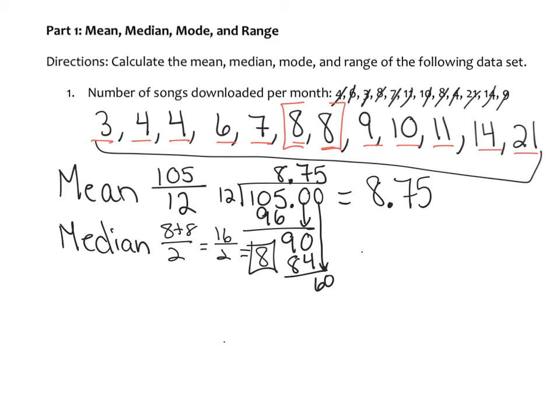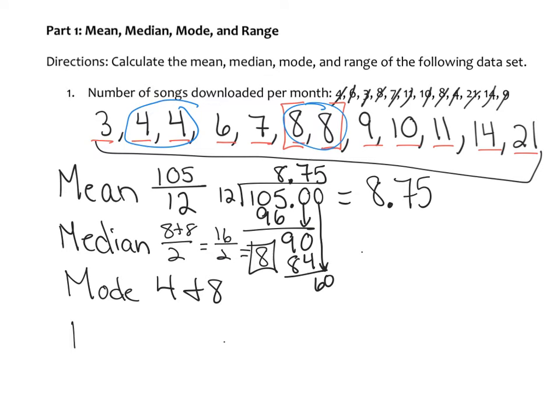So next, we have the mode. And remember, mode can have no mode, if there's none that are repeating, or they can have one mode, or they can have more than one. So in this case, I notice that there are 2 4s. There are also 2 8s. So both of them are the modes. 4 and 8 are the modes.